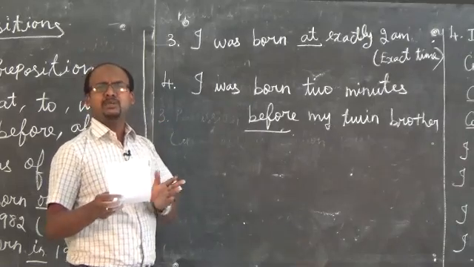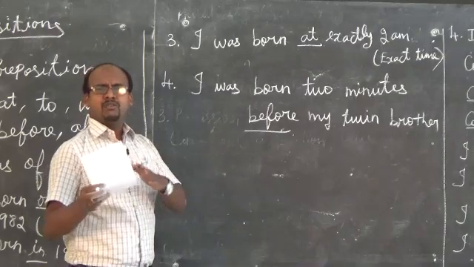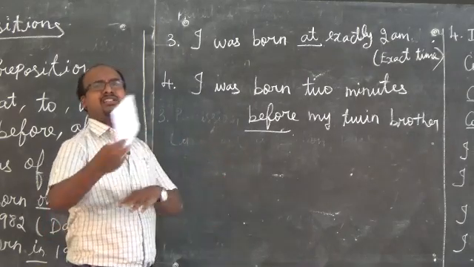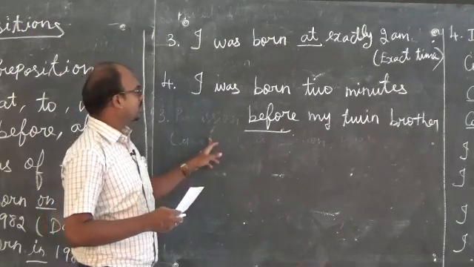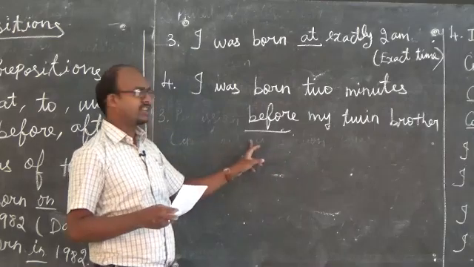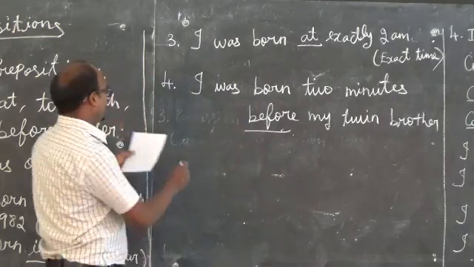So when twin children are going to be born, first one child will be born 5 minutes or 2 minutes before, then another child will be born. So that's what I was born 2 minutes before my twin brother. Okay, that's what is given here. Before and after, that is also a preposition.